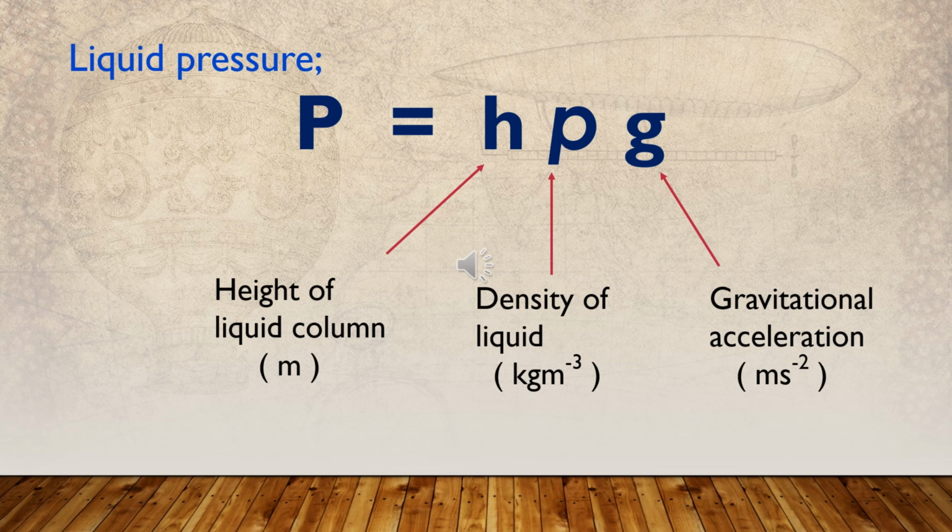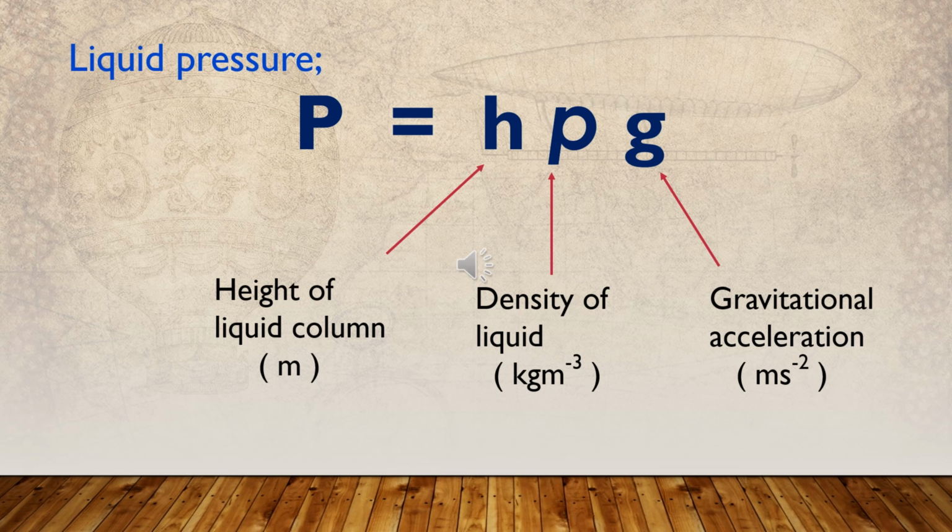Then the equation to find out liquid pressure is given as pressure equals height of the liquid column into density of the liquid into gravitational acceleration. The standard unit for measuring the height of the liquid column is meter.